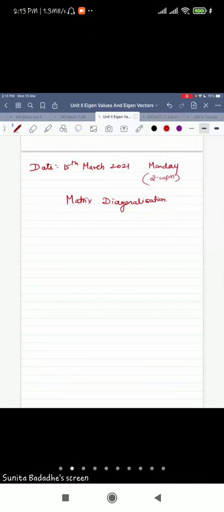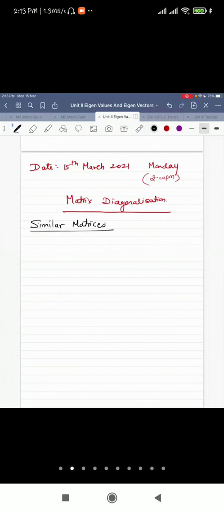Before defining matrix diagonalization, let us see the meaning of similar matrices. What do we mean by similar matrices?